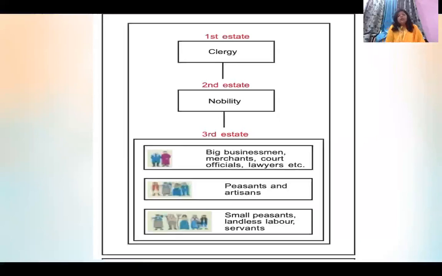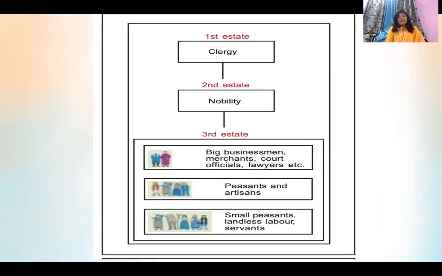Now here you have to understand what is clergy. C for clergy, C for church. The people who belong to the church came in the first order, or the first estate, of the society. Now in the modern world, you must be astonished, you must be wondering why these people were given so much importance, because in present day we follow secularism. We don't give any importance to one person over another. But we are talking about Europe, the time period when the church was considered to be the most important institution.